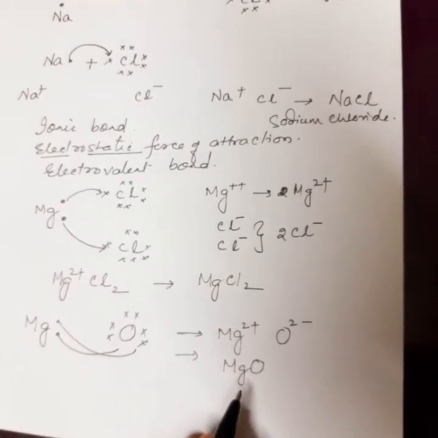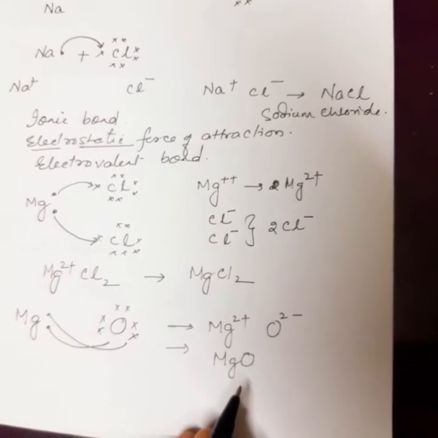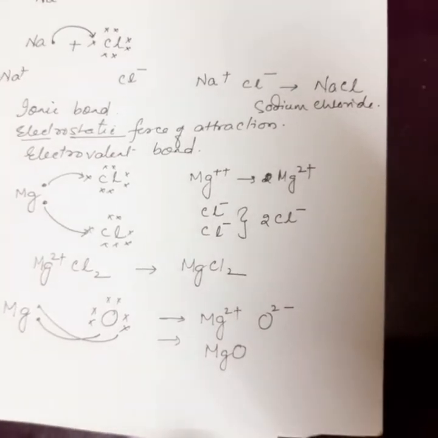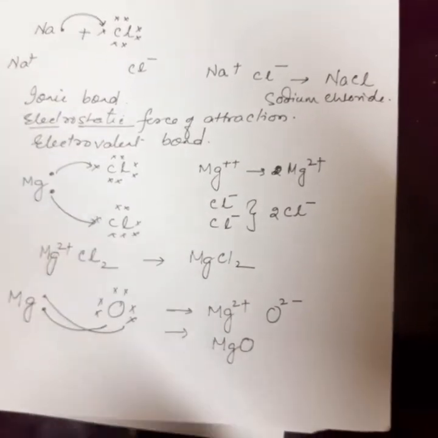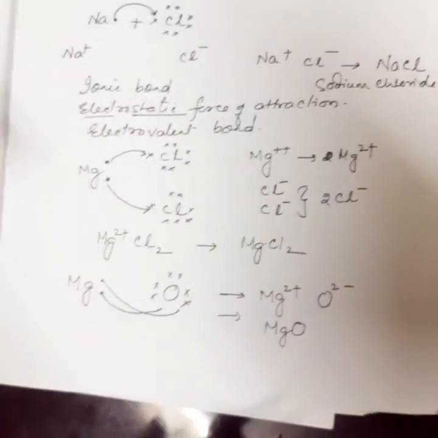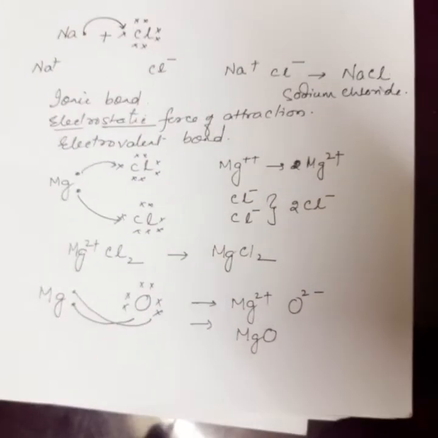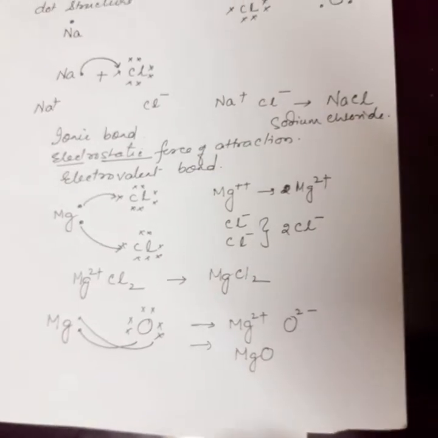The bond between the anions and cations is very strong. They form salts. Now, let us discuss the properties of the ionic compounds.